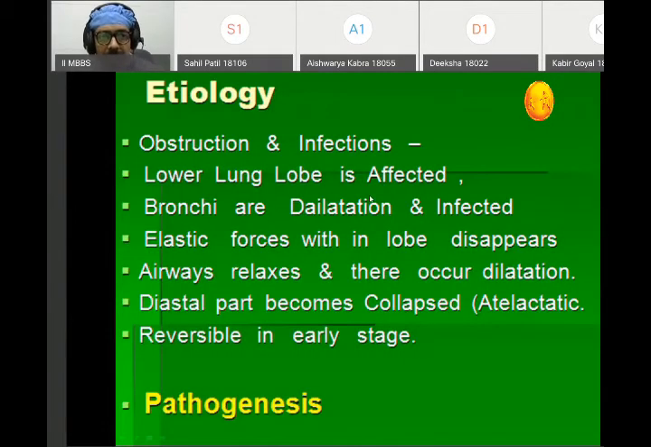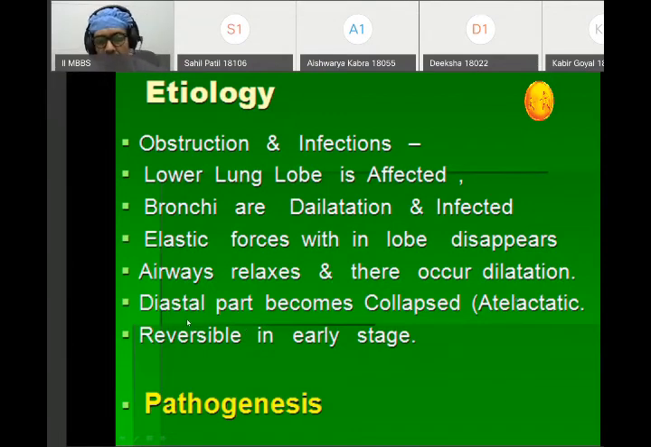Etiology: the causes of bronchiectasis. It is most commonly seen in cases of obstruction and infection. These are the two basic causes of bronchiectasis. As we have seen, basically the lower lobe of the lung is mainly affected. There is dilatation and infection, and foul-smelling secretions can be seen. Whenever there is damage to the elastic forces due to the infection, there is relaxation of the airways, and there is dilatation.